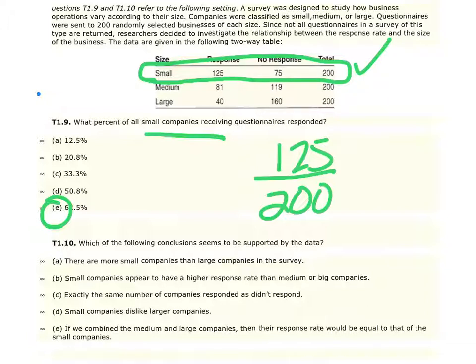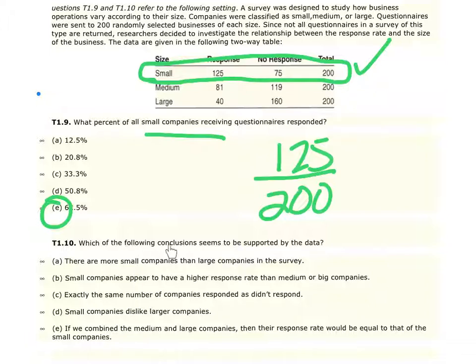Now this doesn't hold for every time you see a two-way table, but better than not. In most cases, when you first read it, careful how you read it, this is the group they're talking about. So I know it's just the small companies. I stop and circle them, and I'm isolating it just to this small group now and not all 600 companies in the table.